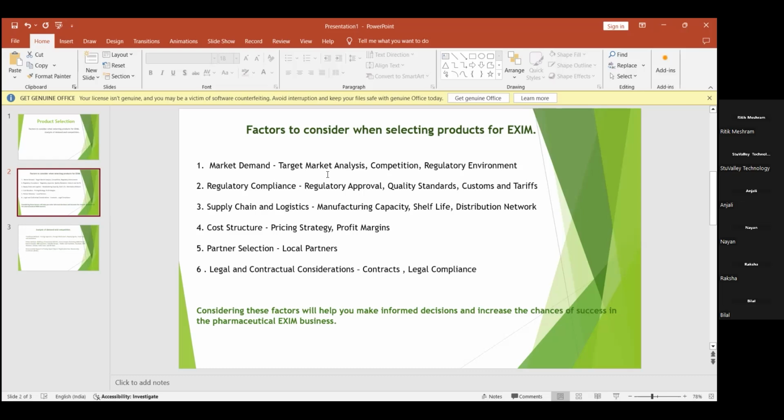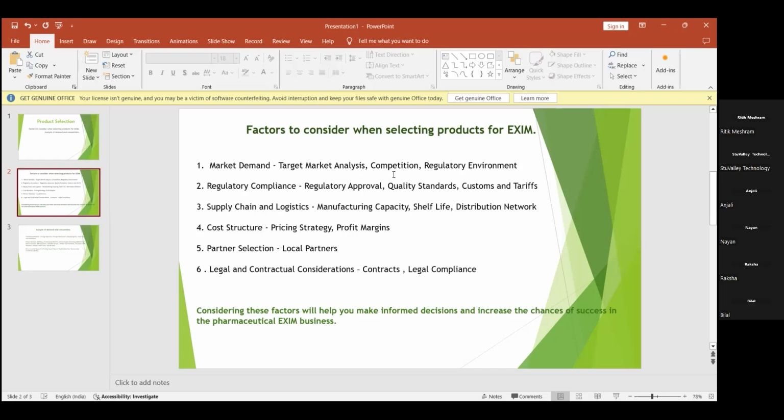So market demand firstly comes down to targeting the market, that is, analyzing which market they are targeting. Before selecting any product, whether it is a medical product or whatever they are targeting for import and export, it depends upon the demand and the need for that particular item and services in that area, in that country. So that is called targeting of market.